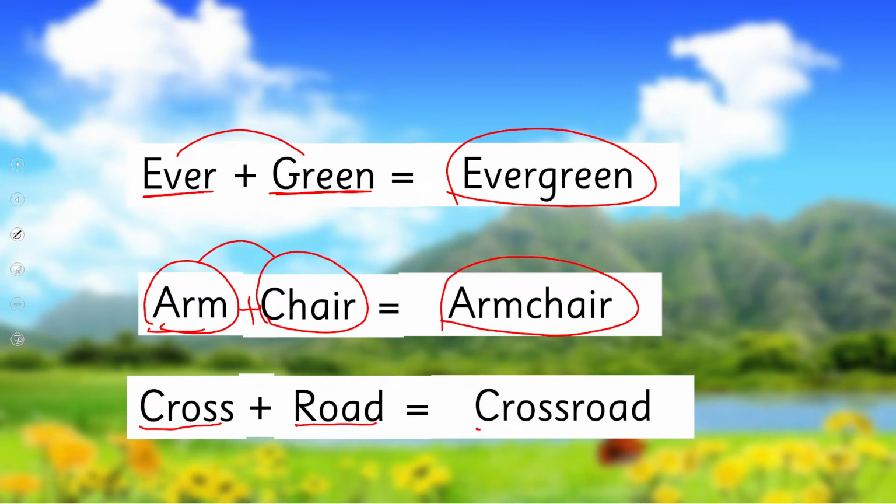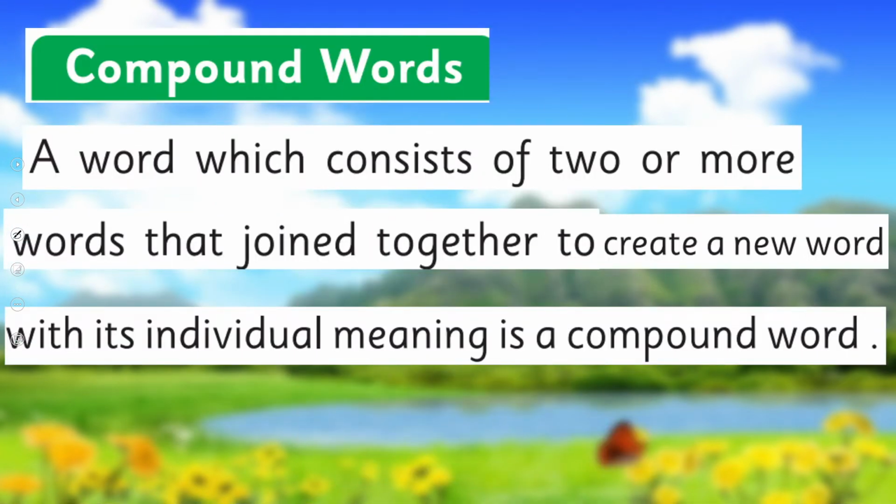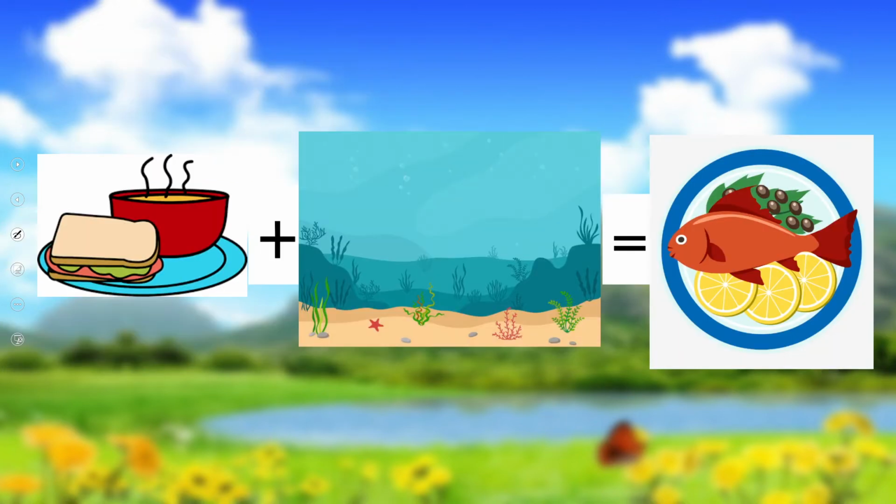Crossroad. This is how we make compound words. All right, let's see what your book says about it. A word which consists of two or more words that join together to create a new word with its individual meaning is a compound word. And its examples are here.